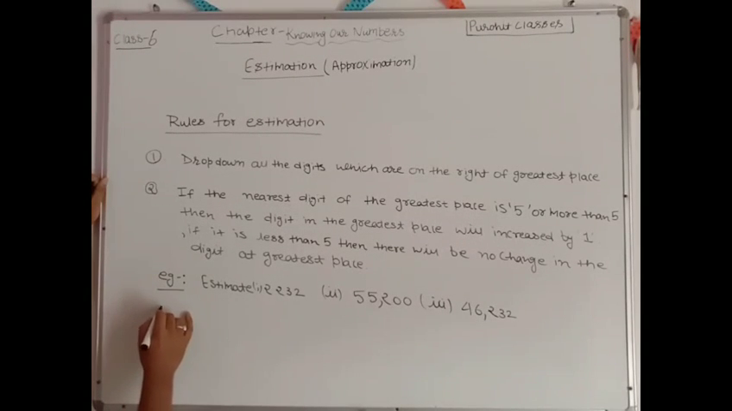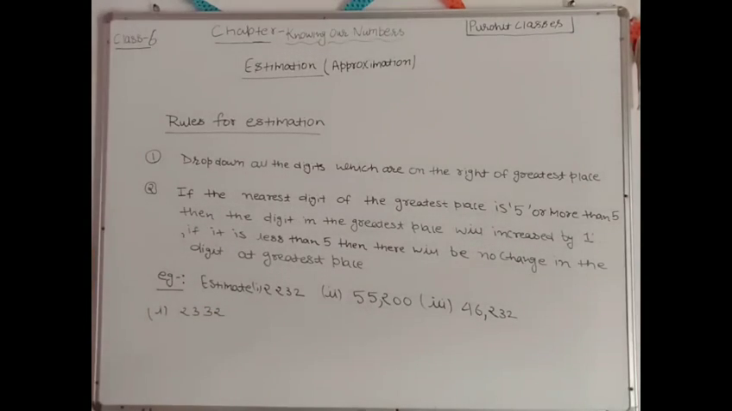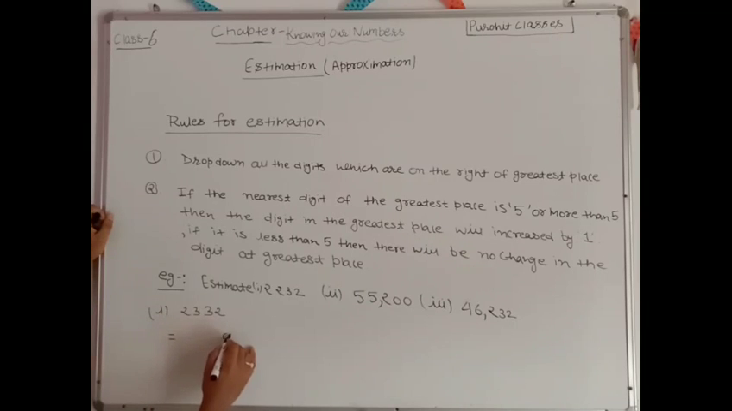Okay, let's see. What I have to do in the first part, I have to estimate 2,332. And up to which place we have to estimate? So I have already told you, if nothing is written, it means you have to estimate it up to the greatest place, up to 1,000 place. Okay, now let's come to the first rule. First rule, it says drop down all the digits which are on the right of the greatest place. It means on the right of the greatest place, 3, 3, 2, these all will become 0. Understood? So it will be written as in the place of 2, 0, in the place of 3, 0, in the place of this 3, 0.